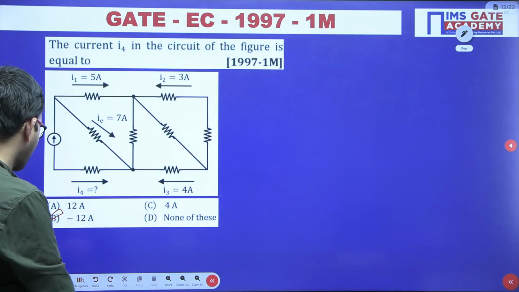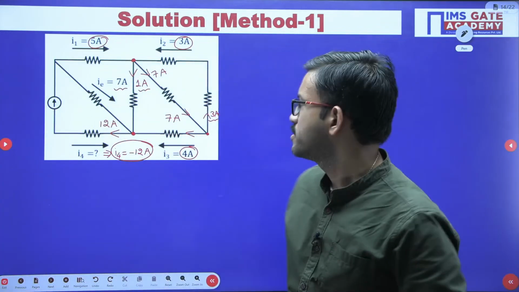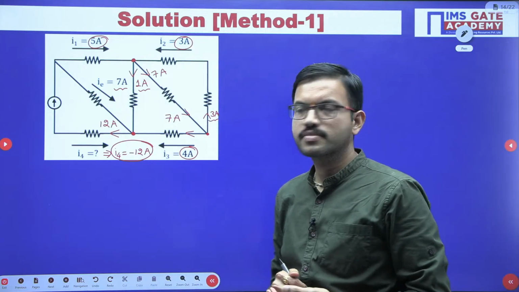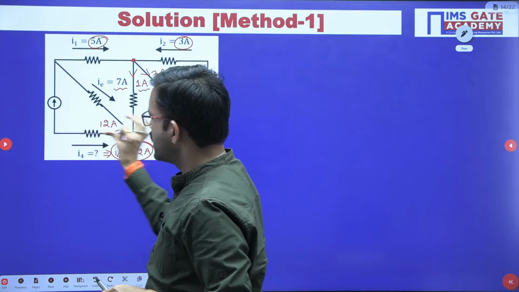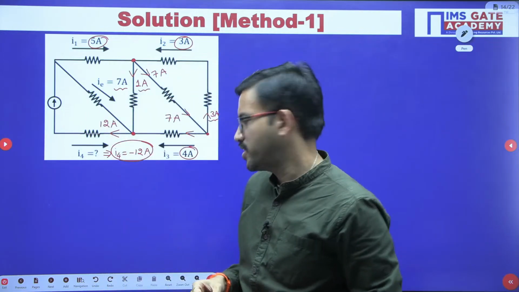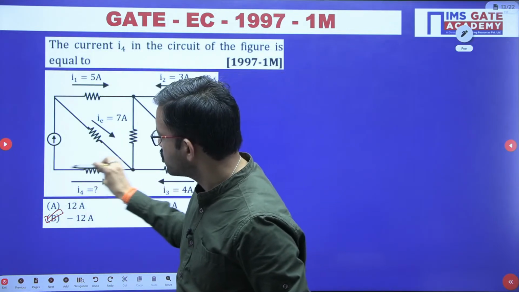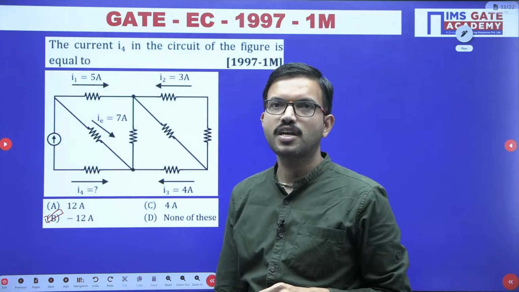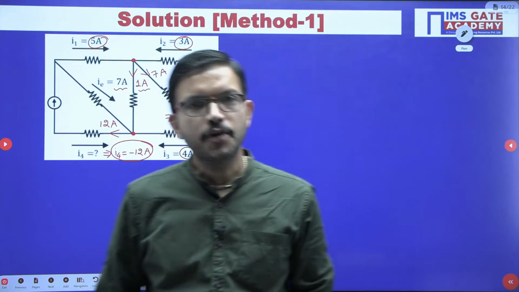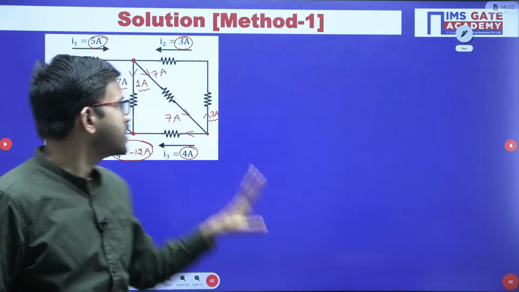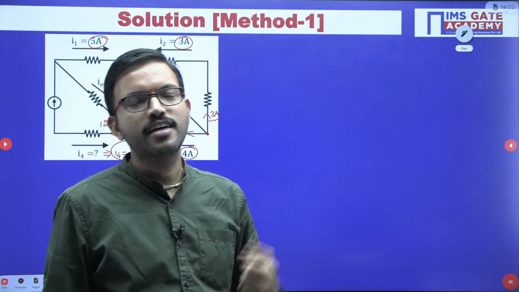I hope all of you got the clarity regarding whatever we have discussed for method 1. Suppose in the given question, if they have given I4 direction like this, in that case you can consider 12 ampere. That is there in option A. Option A will be correct if they have given the current direction in the opposite manner. Now let us solve the same question with another method. With that method we can get the answer quickly.